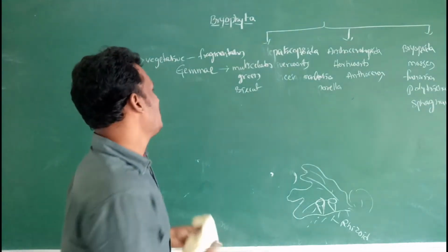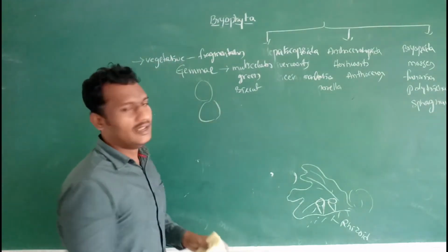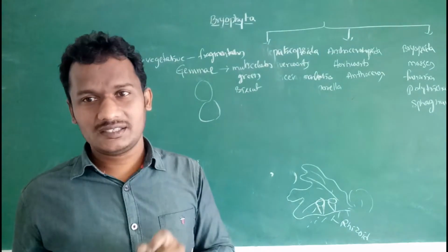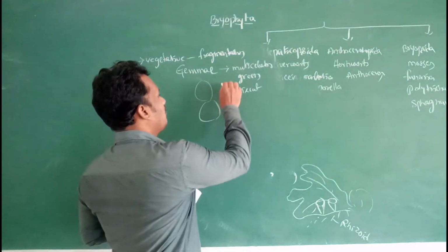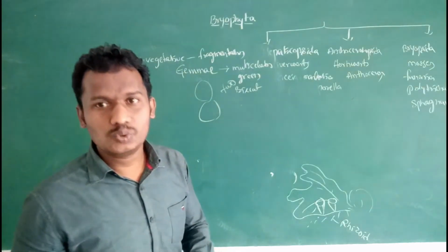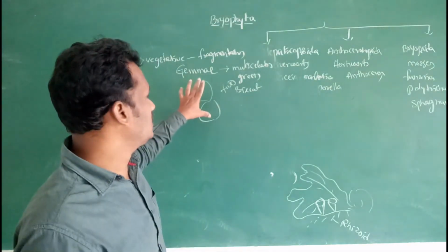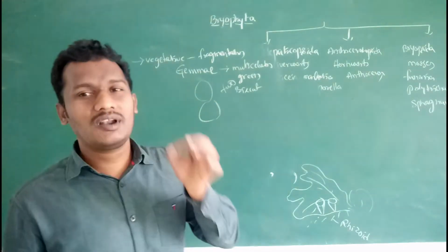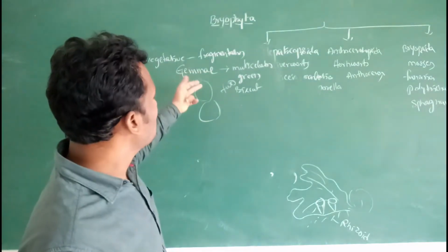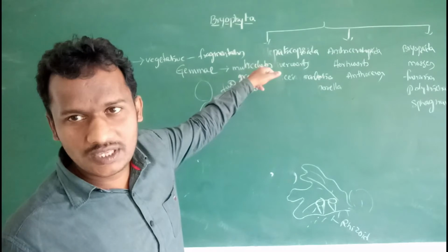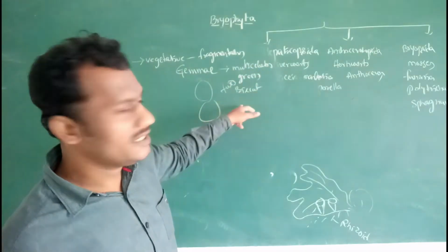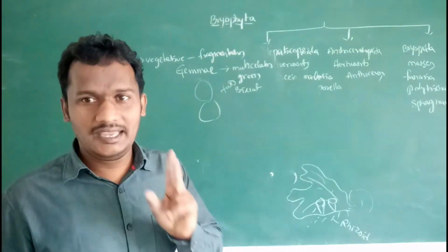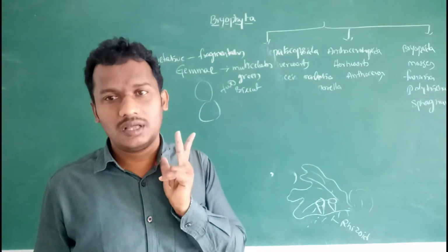So these are gemmae. Generally gemmae are egg-shaped, and in the middle portion one notch is present. One gemma then produces two thalli, two daughter Marchantia plants. So this has the capability to produce new daughter Marchantia plants. Each gemma will produce two daughter plants.